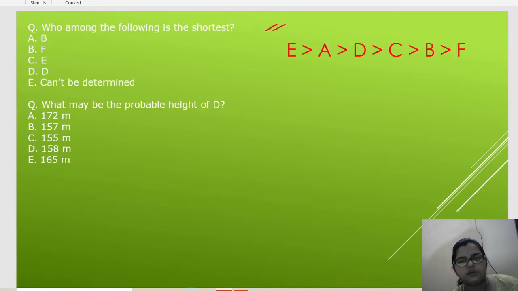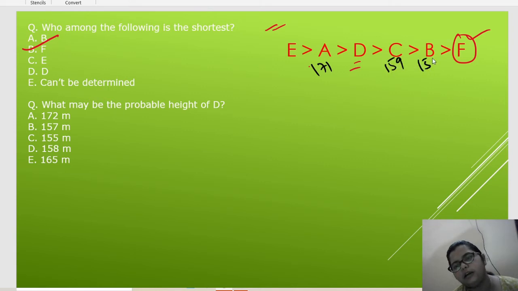So C will be 159 meter. Okay, so let's start. What among the following is the shortest? Who is shortest here? If F is shortest, it means B is the right answer. Next, what may be the probable height of D? See, A is 171. C we already know is 159, and B is already given, that is 152. Then the probable height of D must be between 171 and 159.